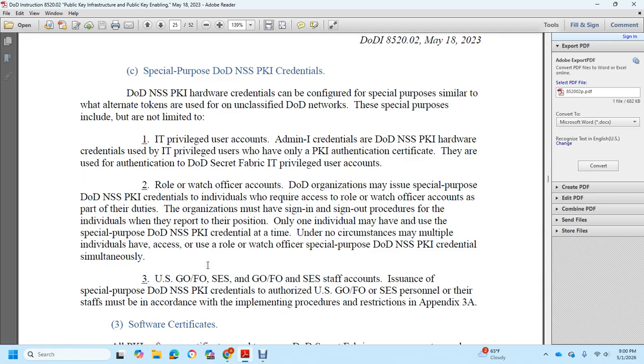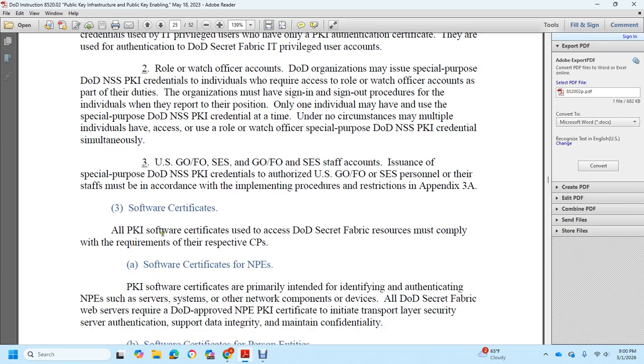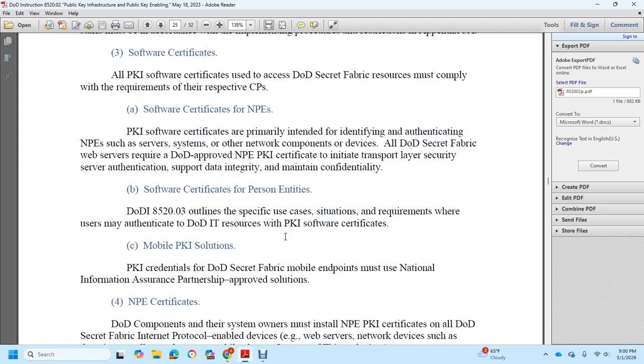U.S. General Officer, Flag Officer, and Senior Executive Service staff accounts are issued special purpose DoD NSS public key infrastructure credentials. Authorized U.S. General Officer, Field Officer, and Senior Executive Service personnel on their staff must be equivalent in implementing the procedure restrictions in Appendix 3A. Software certificates: all personal public key infrastructure software certificates used with DoD Secret Fabric resources must comply with the requirements of the certificate policy.